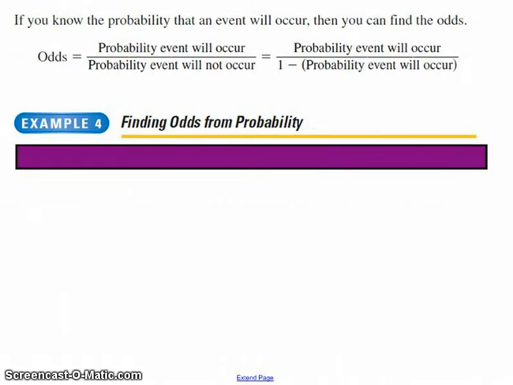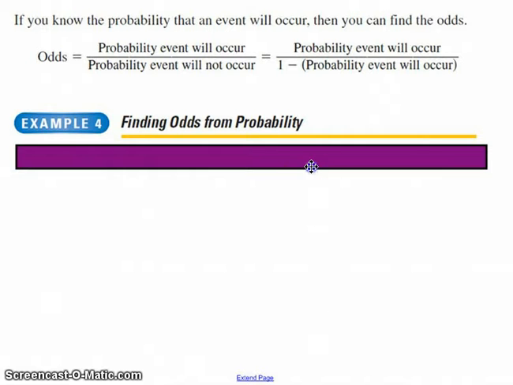Now, the very last thing in the chapter is example 4, which talks about finding odds from probability. In other words, if you know the probability, how can you figure out the odds? Well, here's the formula right here. Odds is equal to the probability that it will happen over the probability it won't happen. And another way of saying it is the probability that it will happen over 100% minus the probability that it happened. I'll show you an example in a minute, and this example on the right will make more sense, and it becomes more useful to you once you see the example.